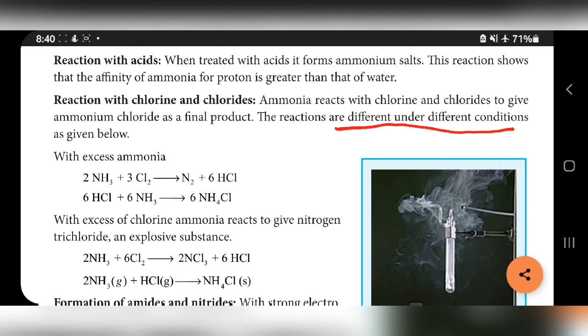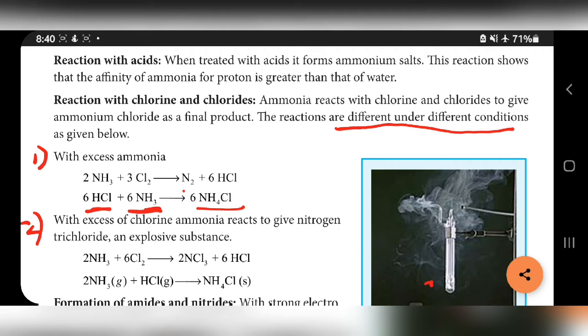Two conditions are given. First condition, with the excess of ammonia. Second condition, with the excess of chlorine. With excess of ammonia, first ammonia is reacted with chlorine and produces N2 and HCl. That HCl is reacted with the excess ammonia to produce ammonium chloride.